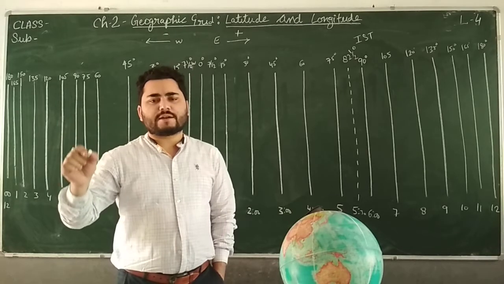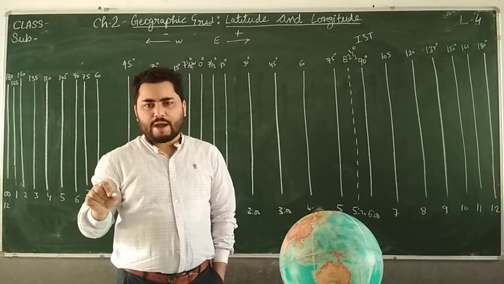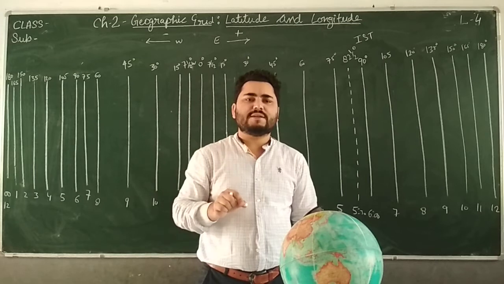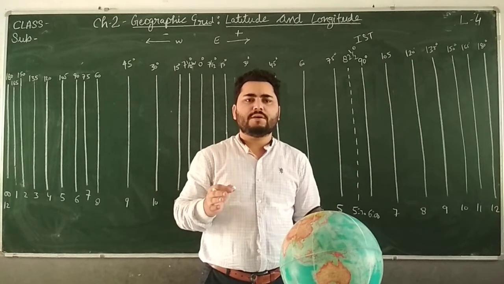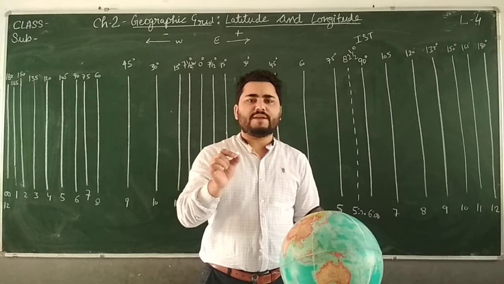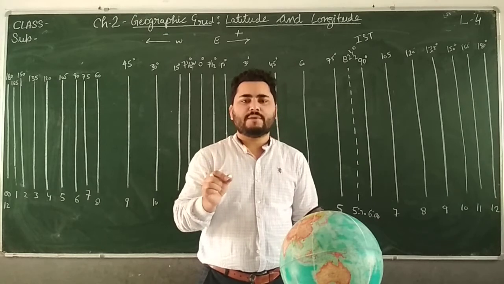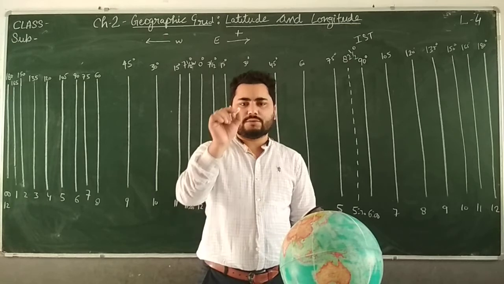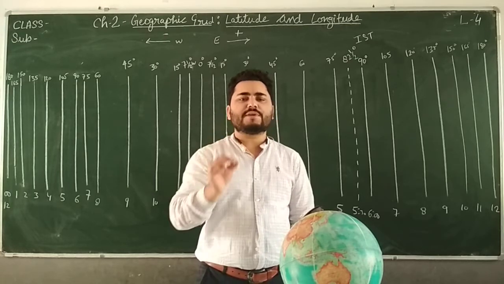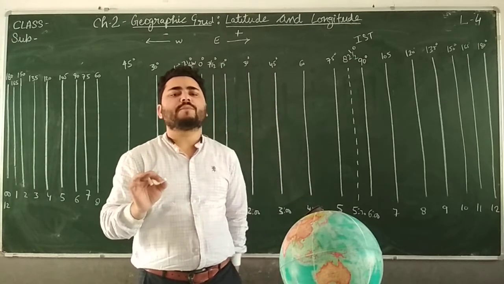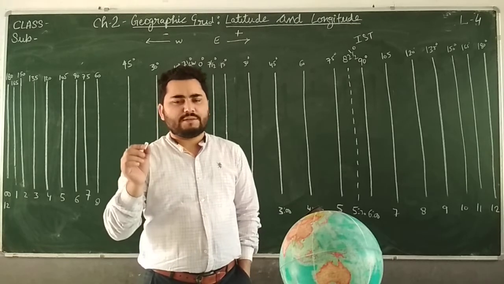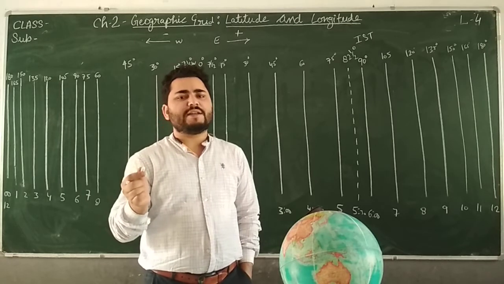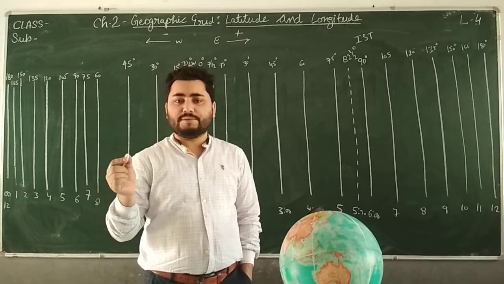These lines are running through India, and suppose one place is at 78-degree and another place is at 79-degree. Between these two places there will be a difference of 4 minutes, as the difference of longitude is 1 degree, and 1 degree stands for 4 minutes.